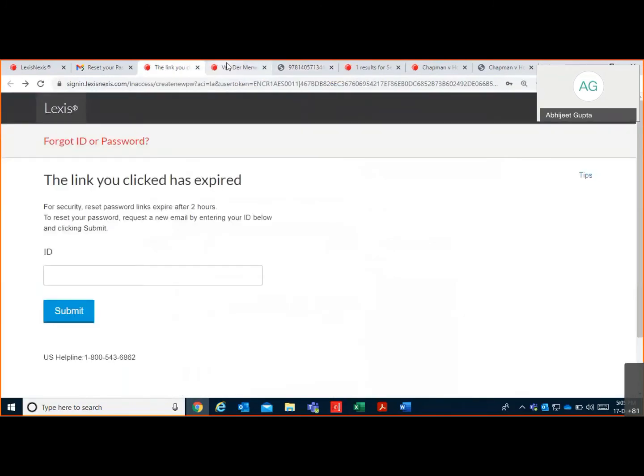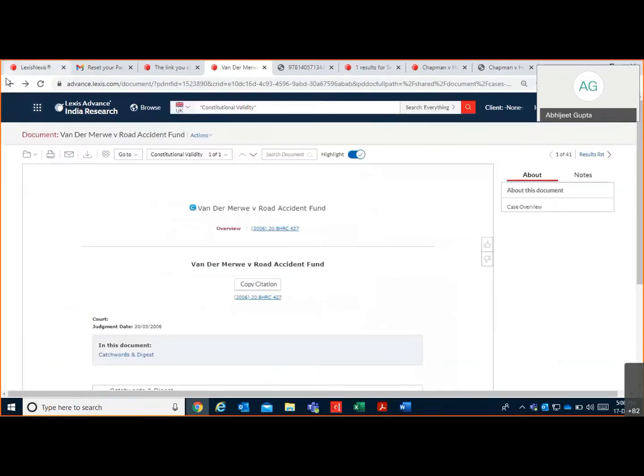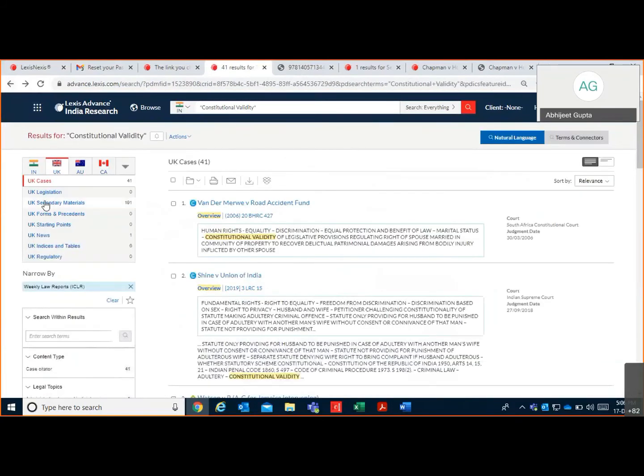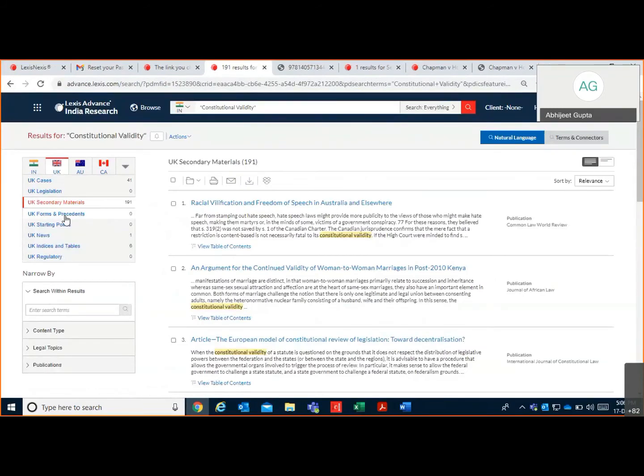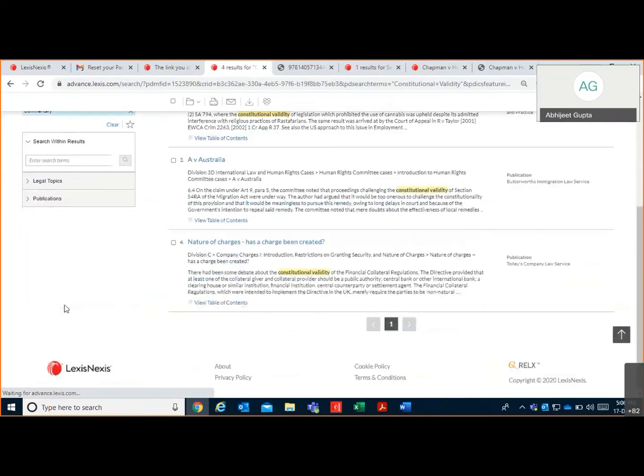Now I can show you what all secondary material is available from UK jurisdiction. So go to secondary material, then go to content type, select commentary, and here you can see publication.